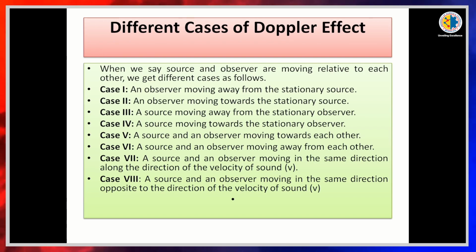Seventh, a source and an observer moving in the same direction along the direction of the velocity of sound. And eighth is a source and an observer moving in the same direction opposite to the direction of the velocity of sound. So, there are 8 cases that may happen in the case of the Doppler effect: the source of the wave, the observer, and the direction of the velocity of the sound or light wave. So, so many cases here, 8 cases. Now we are going to discuss what situation will happen.